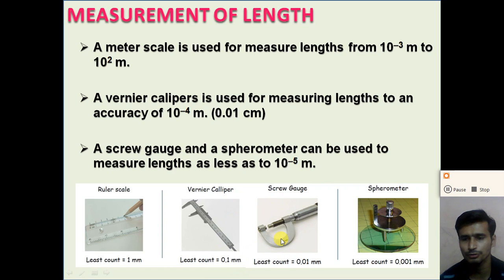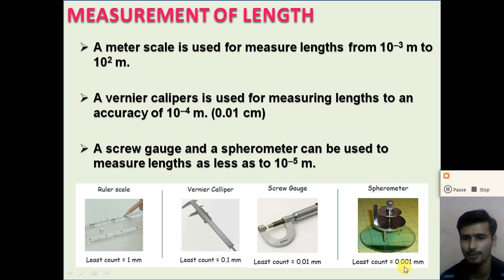It is used to measure a length up to 0.01 millimeter, or 10 raised to minus 5 meter, and a spirometer is used to measure a distance up to 0.001 millimeter, or 10 raised to minus 6 meter.